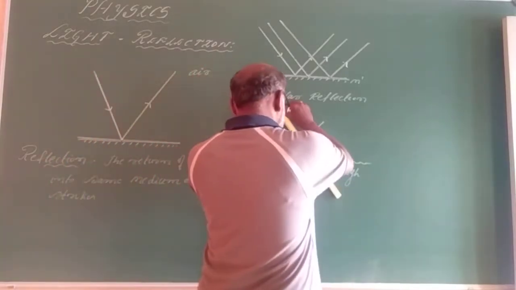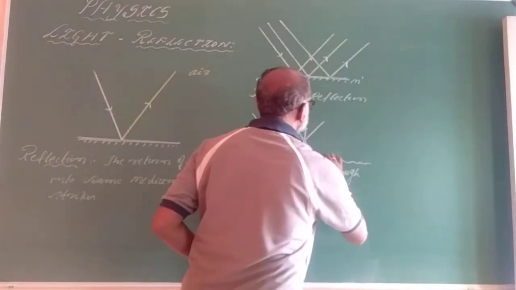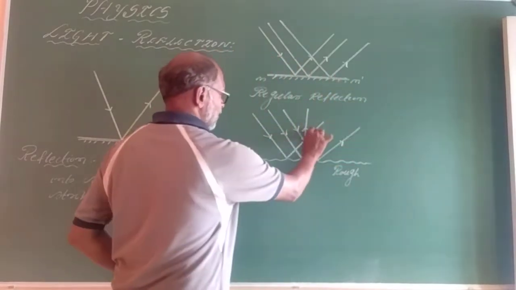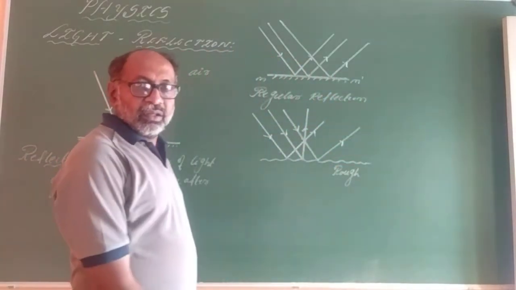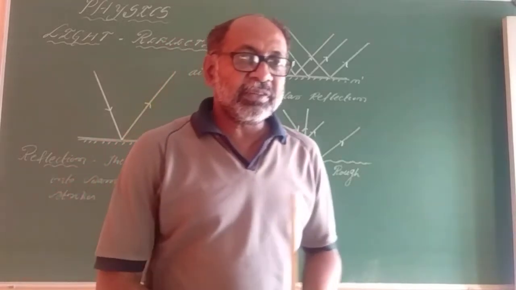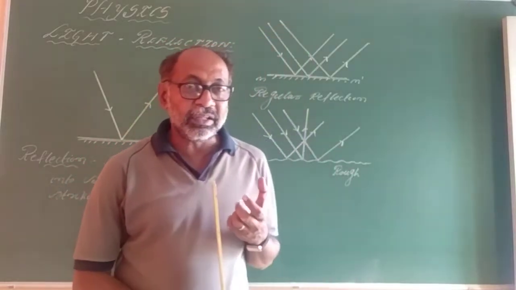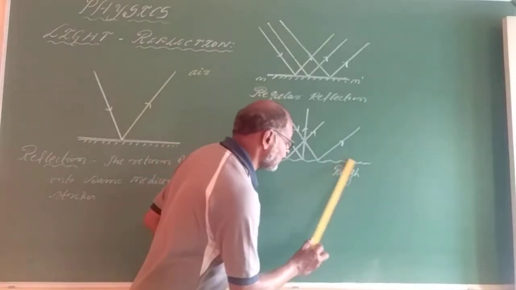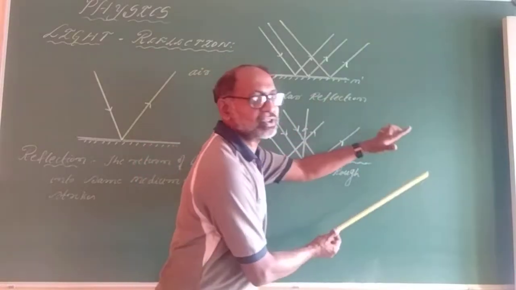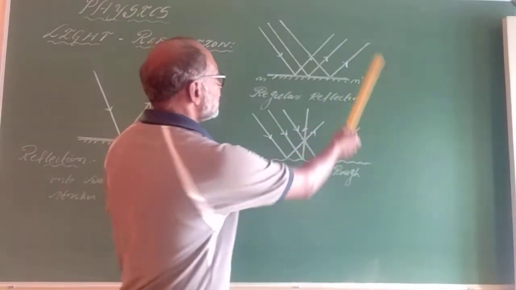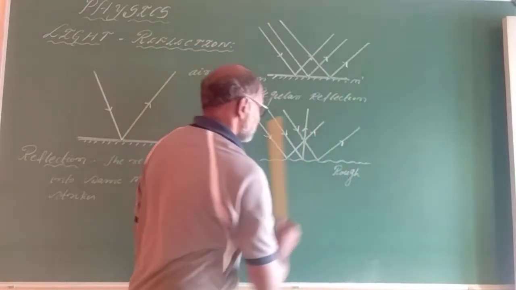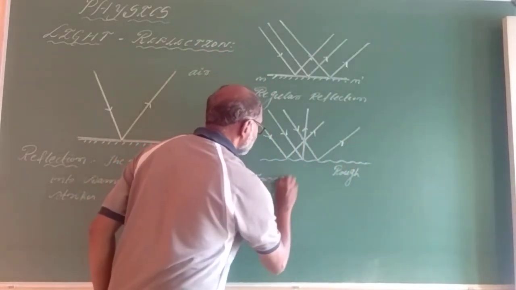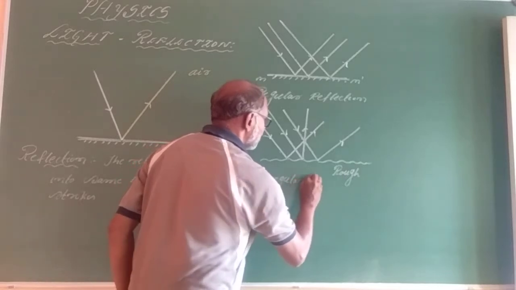Whenever the light rays fall like this, the reflected rays go in different directions. This is what we term the irregular surface, or rough surface, and the reflection occurring here is irregular reflection.